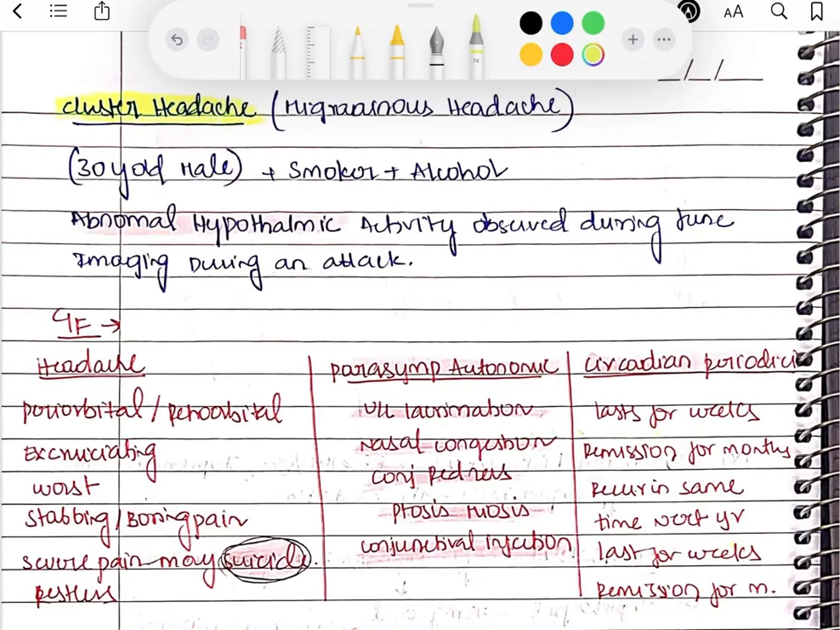In this video, we'll talk about cluster headache, which is a migrainous type of headache, most commonly seen in the 30 to 40 years of age group and in males, and associated with smoking and alcohol. Right here, you can see this abnormal hypothalamic activity, which is noted in the functional imaging done during this attack. So, whenever they're having this cluster headache, if you do this functional imaging, you can see some abnormal hypothalamic activity.